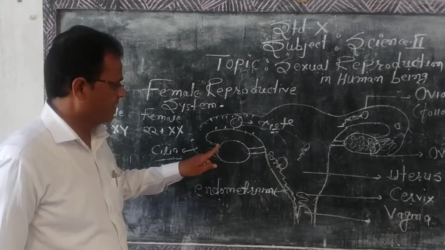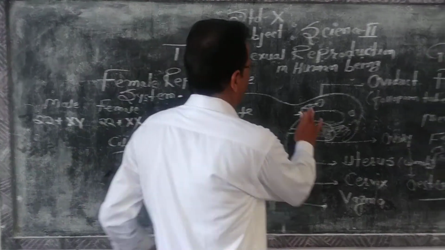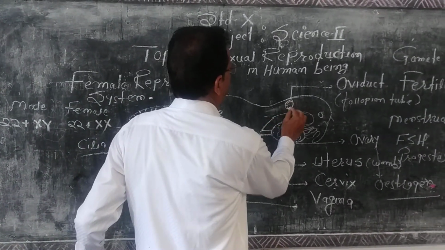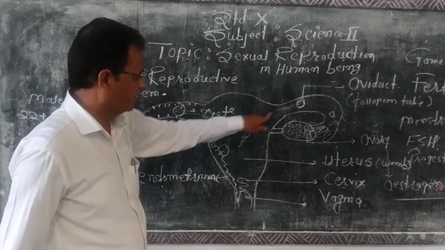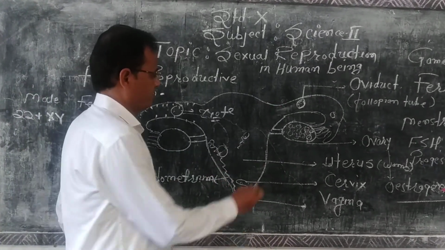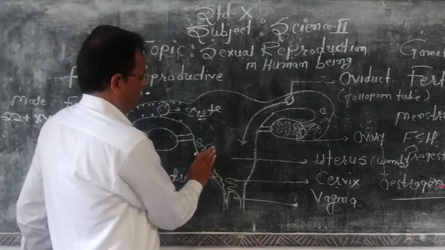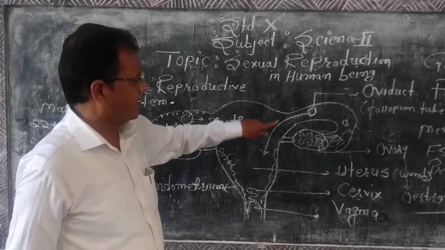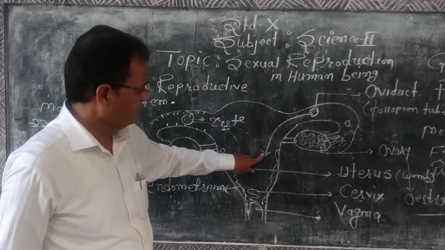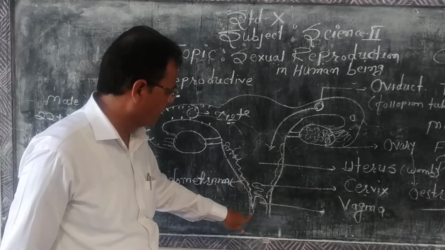But if fertilization does not take place, this egg cell passes through the fallopian tube, comes into the uterus, and this unfertilized egg is washed out through the body, through the vagina.